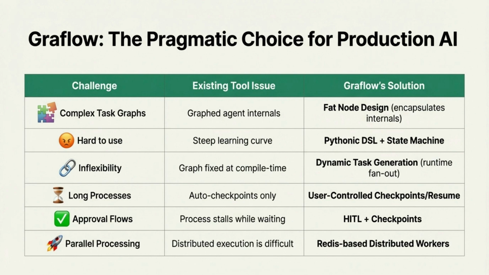For long-running and approval-driven processes, Graflow introduces user-controlled checkpoints and human-in-the-loop execution, allowing workflows to pause and resume safely. Finally, Graflow simplifies scalable parallel execution using Redis-based distributed workers. The key takeaway is that Graflow directly translates common production pain points into clear architectural solutions, making agentic systems easier to build, operate, and scale.